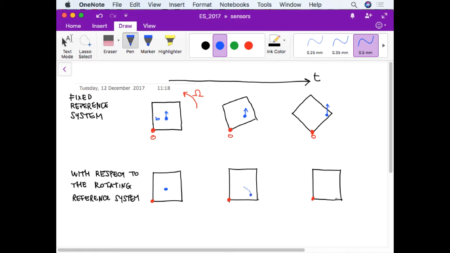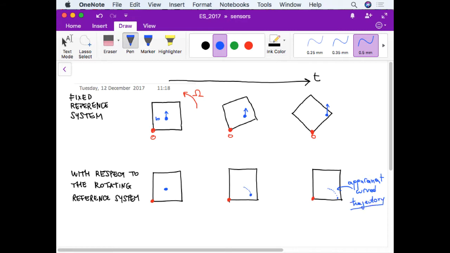And this point appears to be something like here. So it basically behaves like it's moving along a curved trajectory. So we have an apparent curved trajectory.